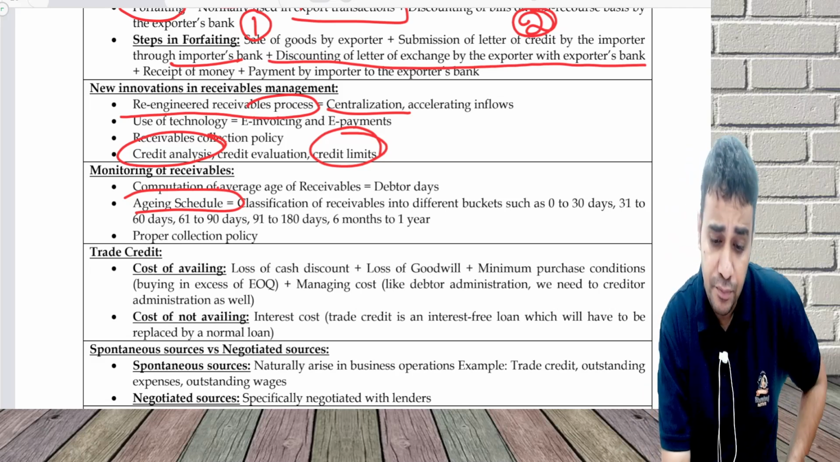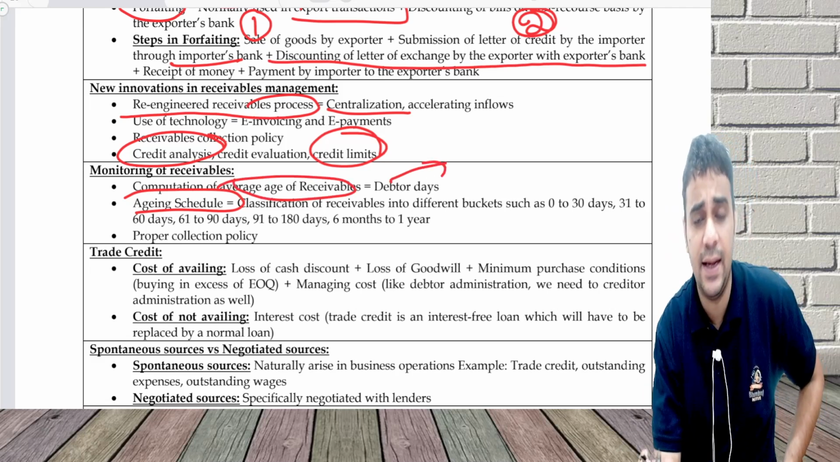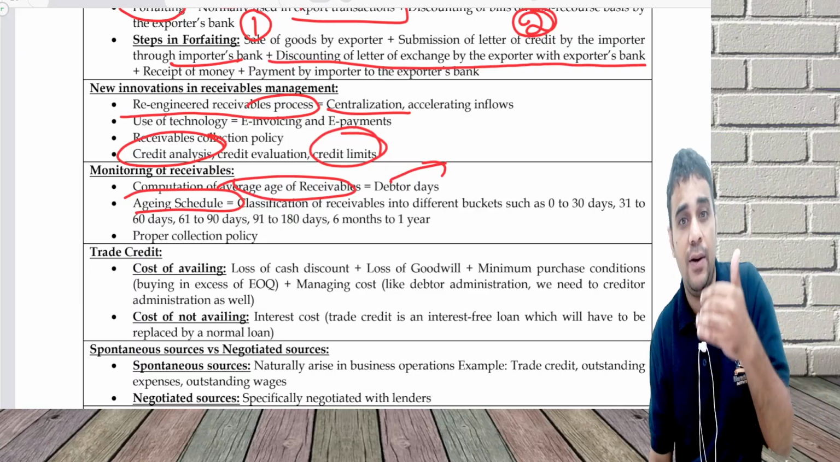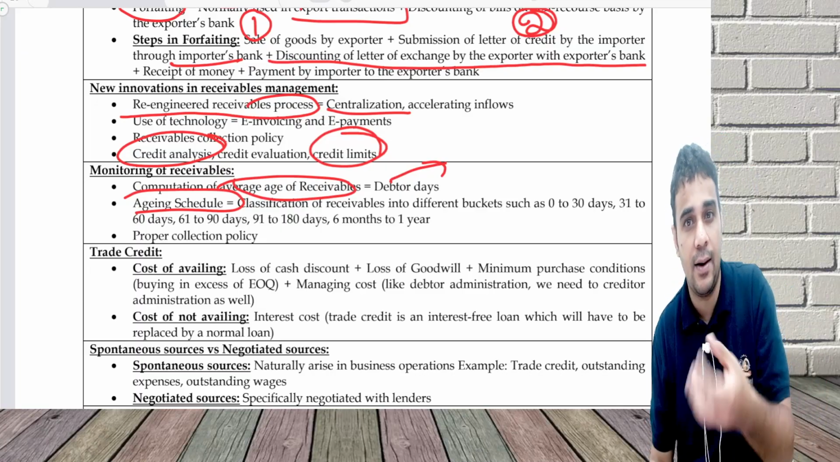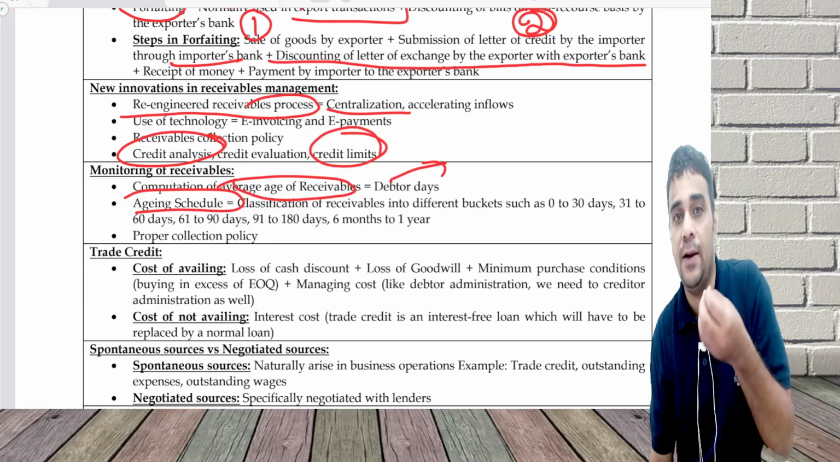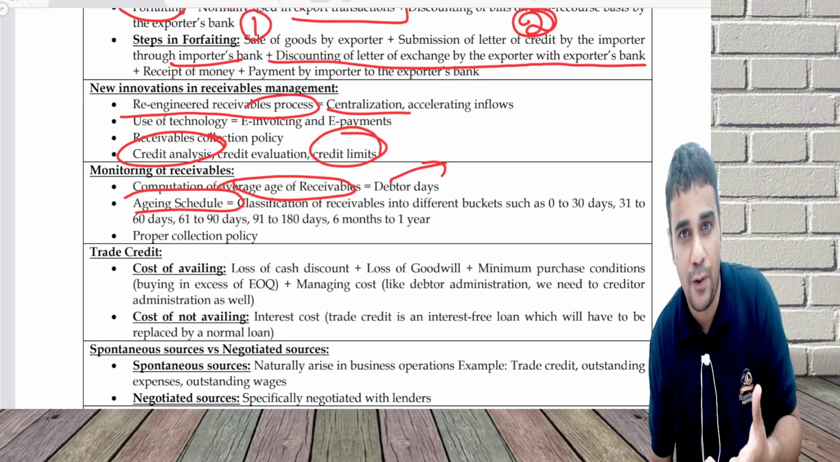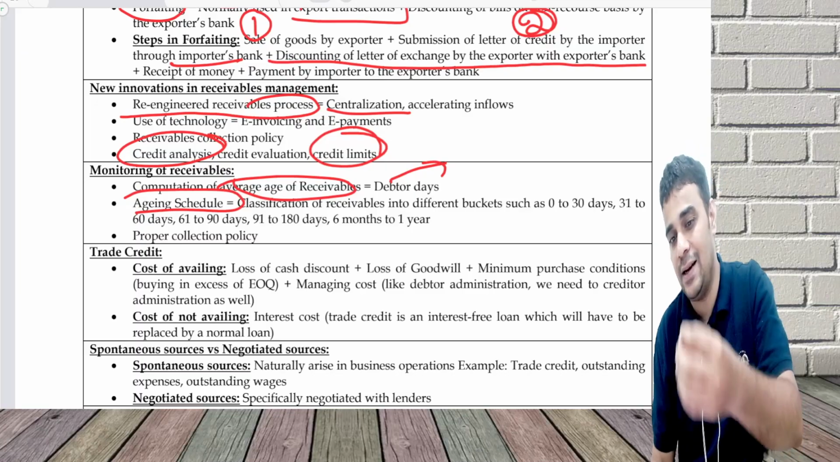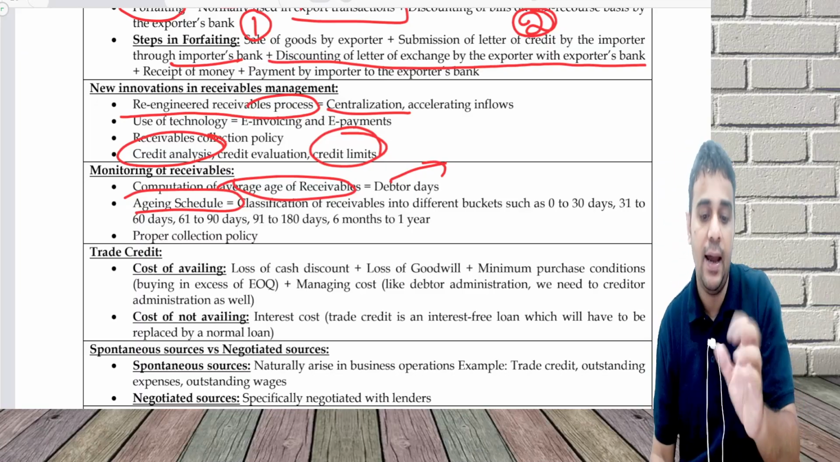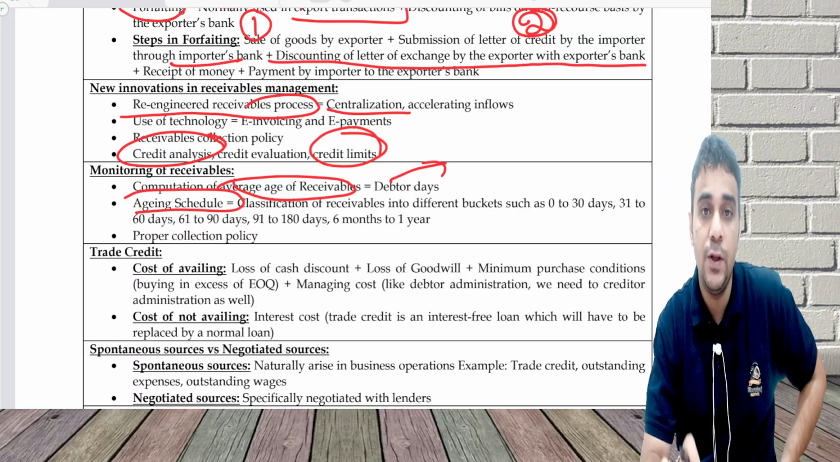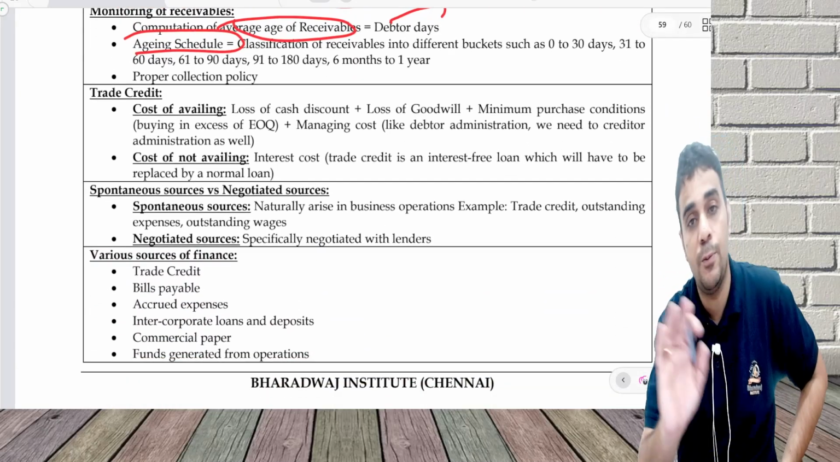Second, average age of receivables, technically called debtor days. You would have learned this in the ratio analysis chapter. Debtor days we calculate as 365 divided by debtors turnover ratio, and debtors turnover ratio, we have understood the formula there, which is credit sales divided by average receivables, and having a proper collection policy. So with this, the discussion on the receivable side is over.